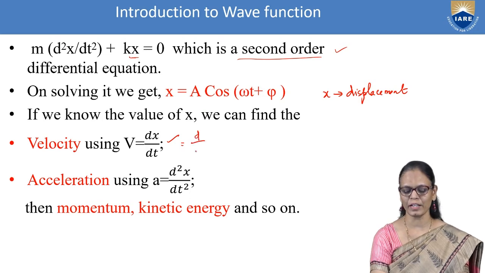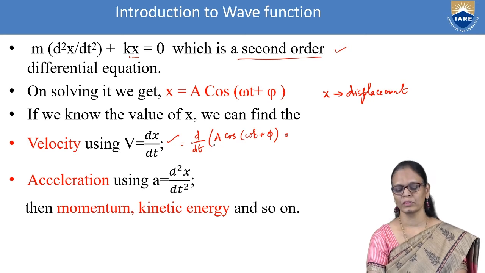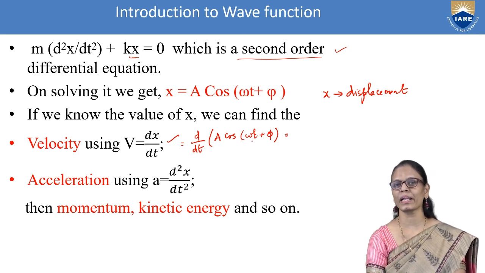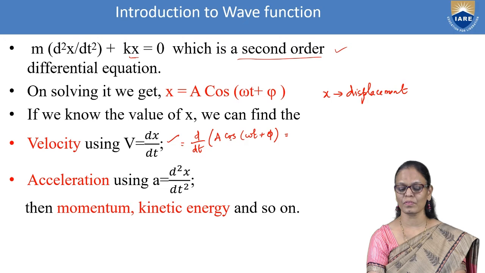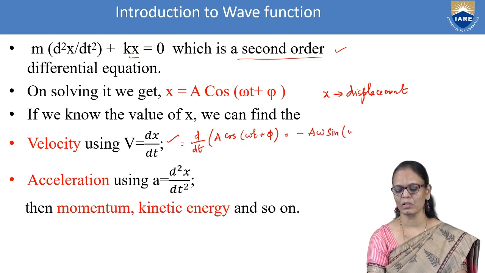So we'll write d by dt of a cos of omega t plus phi. So the derivative with respect to t: for cos it is a minus sign, and for omega t it is omega. So I'll have minus a omega sine of omega t plus phi.